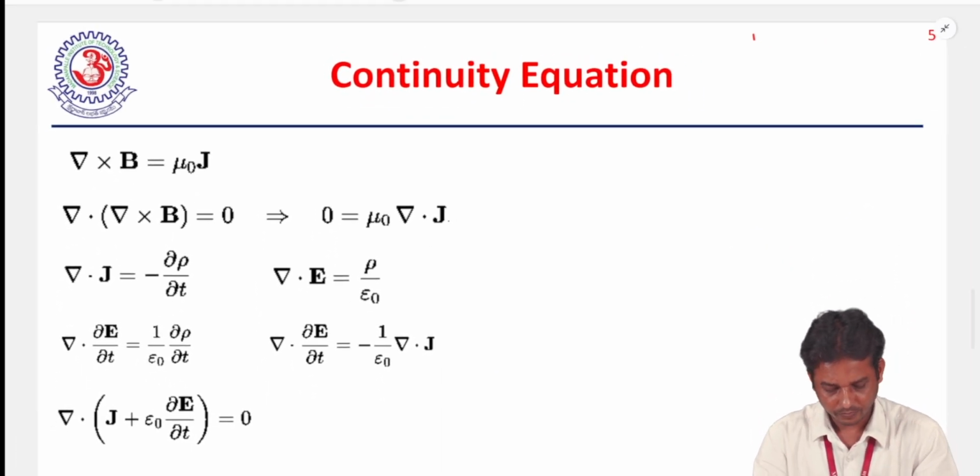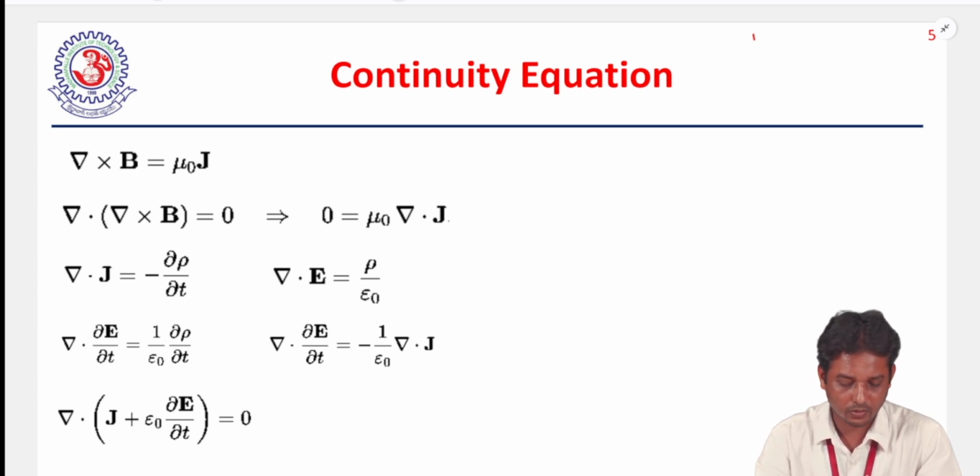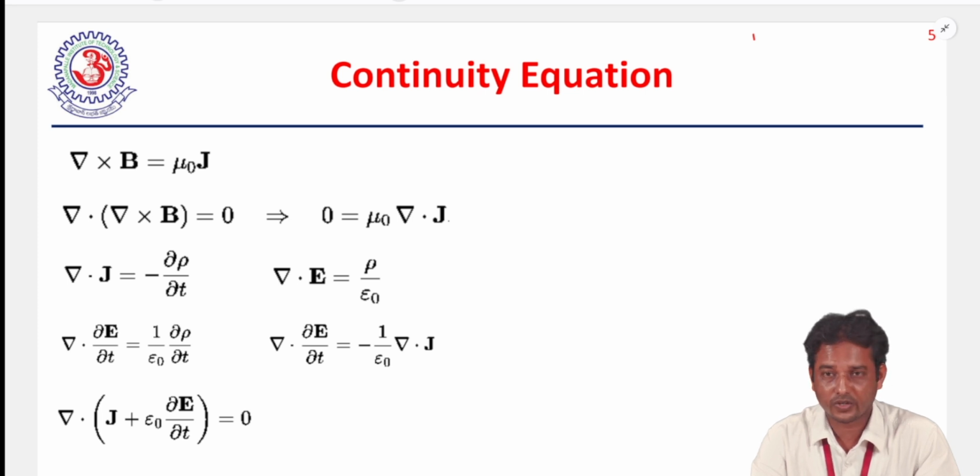So these are the four equations we have. Now we have to discuss the continuity equation related to Maxwell's equations to find the inconsistency in these four equations. I think all three equations are correct as per Maxwell, but some inconsistency appears in the fourth equation, Ampere's law.